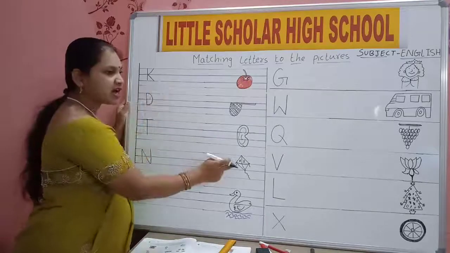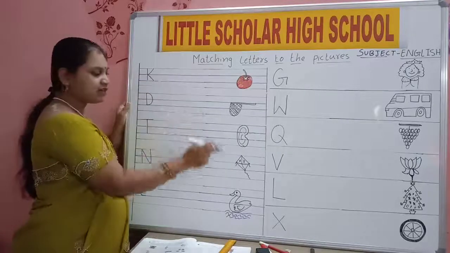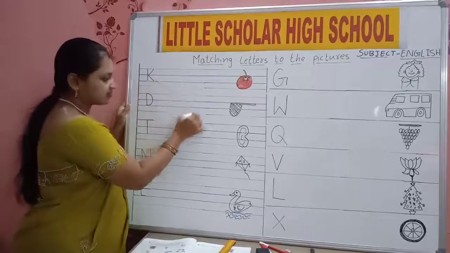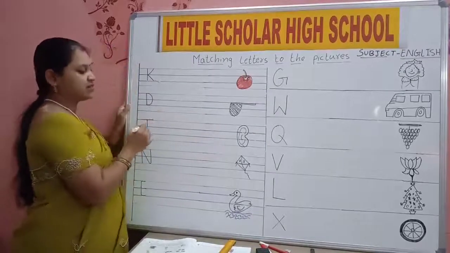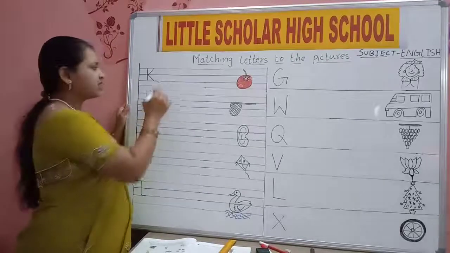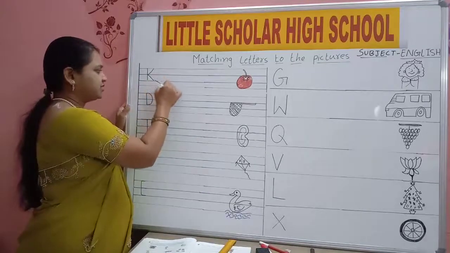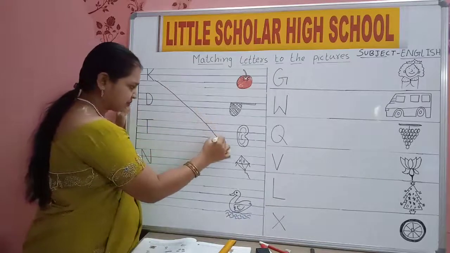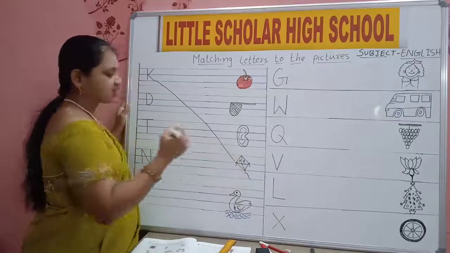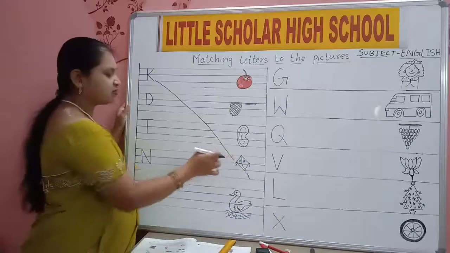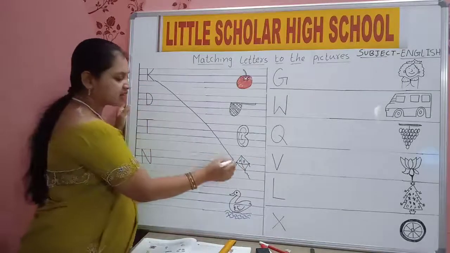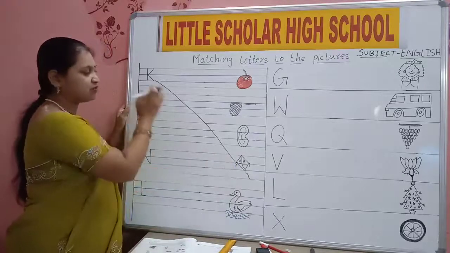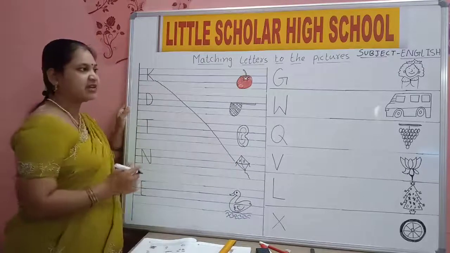K for kite. K for kite. How to draw kite? See how to draw kite? Yes, it should come like this. K for kite. Where is kite? It's here, no? So, K for kite. Okay, where is K? Kite? Yes, it's here. So we have drawn a line for kite.